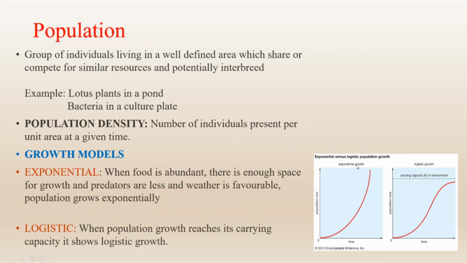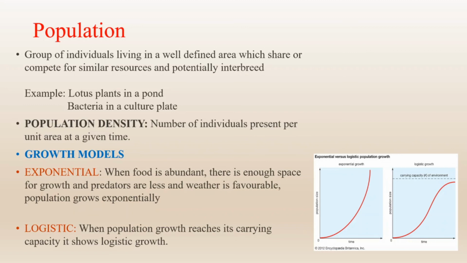The first graph, the J-shaped graph, represents the exponential growth curve. On the other hand, no population can actually grow exponentially forever, because some limiting factors act to restrict continuous exponential growth.